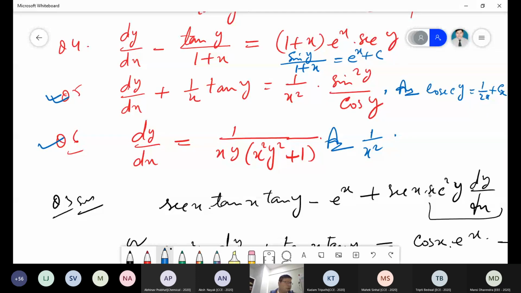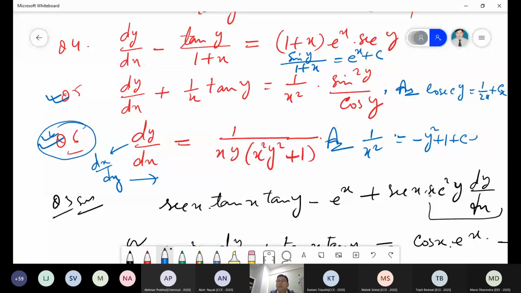Here we should solve this equation when you change it into dx by dy, then it becomes the form of a Bernoulli equation and can be solved, isn't it? So the answer is 1 by x square equals minus of y square plus 1 and then plus c into e to power y square. Is it correct?